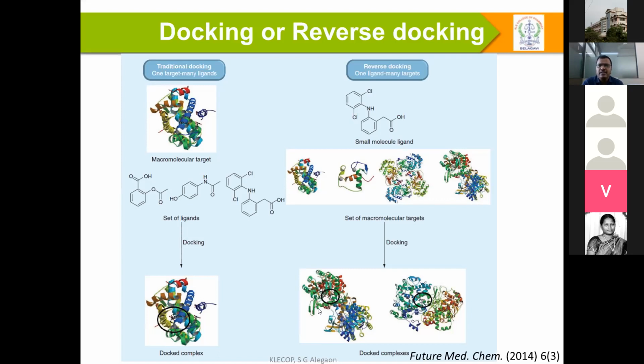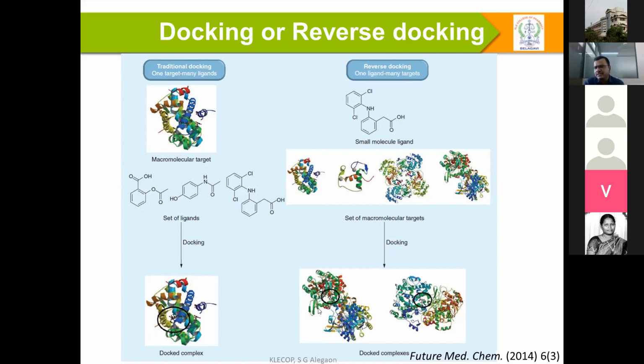So that's what in reverse docking: we have one compound and a set of macromolecular targets. We can see where this compound is better suited. Once again, here we are also going to get the target complex only, but here we are understanding what the target is. In the conventional method, what is the compound? Any one compound which can be probable. Here all are probabilities.